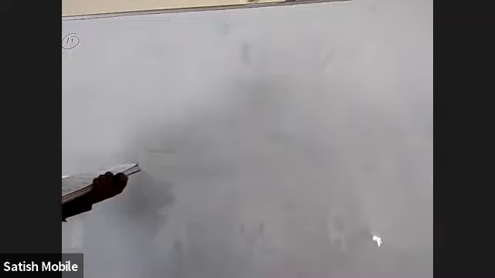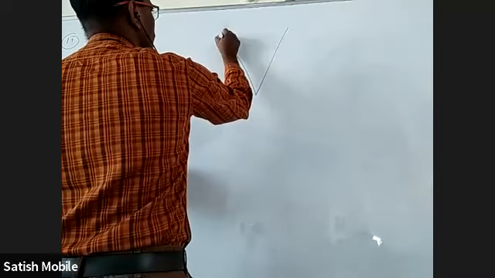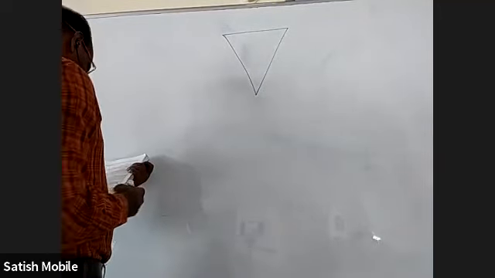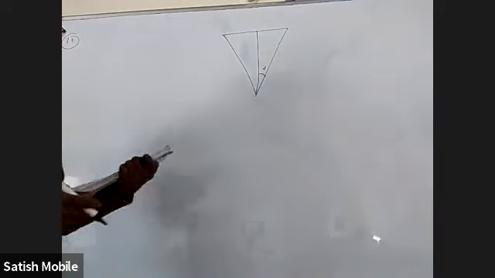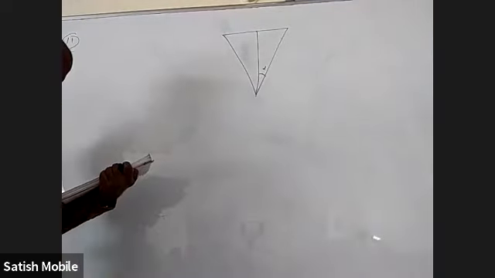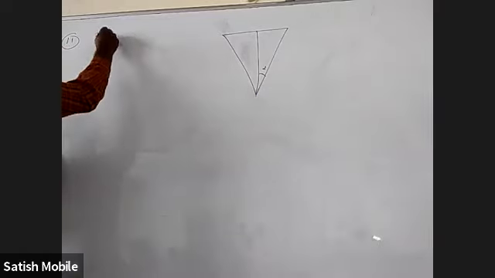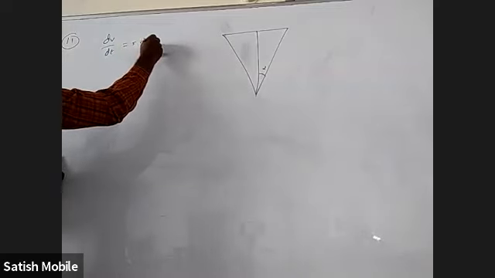Okay, a water tank has the shape of an inverted cone. This angle alpha is given as tan inverse 1 by 2. Water is poured at a constant rate of 5, so dV by dt is 5 cubic meter per minute.